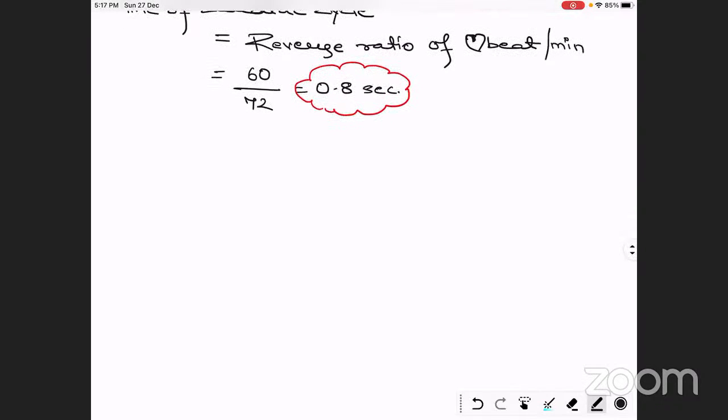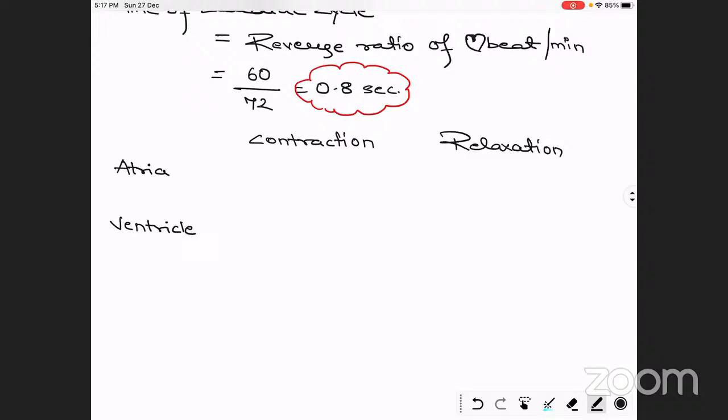Now one by one we will talk about contraction and relaxation in the atrium and in the ventricle. First we discuss how much time the atrial systole or atrial diastole, ventricular systole or ventricular diastole will take. We will write here atria, ventricle, and the other component is contraction and relaxation.